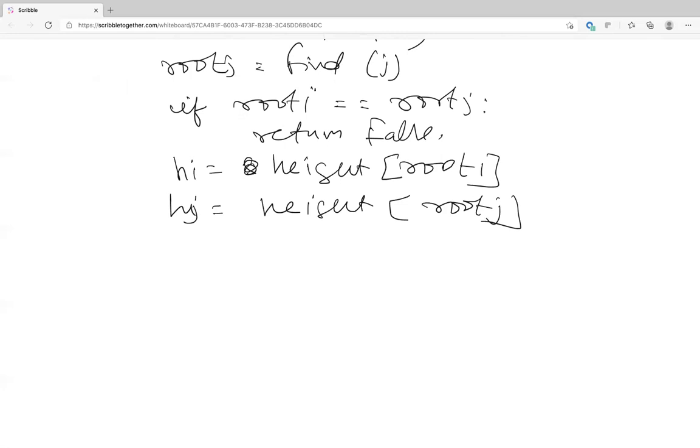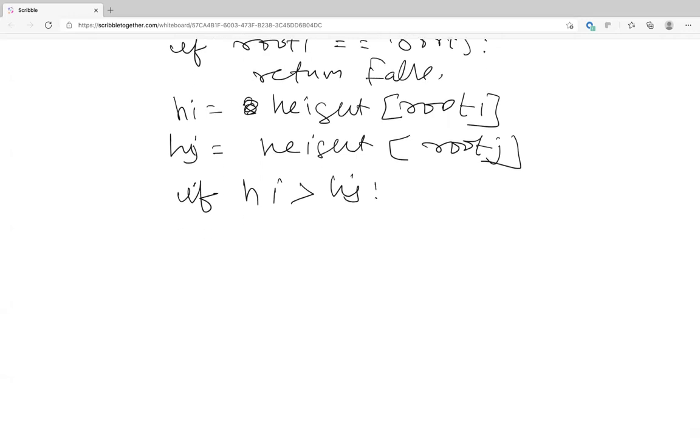You would connect whichever one is smaller to the one that's bigger. So let's say if hj is greater than hi, then you'd point the root of I to the root of j.